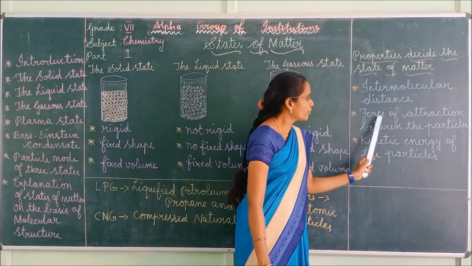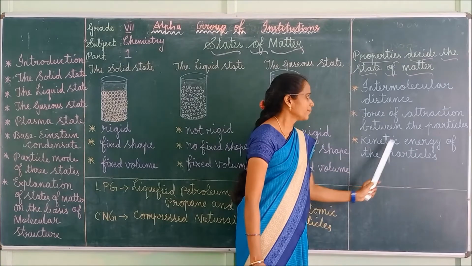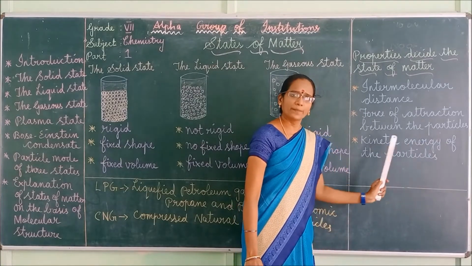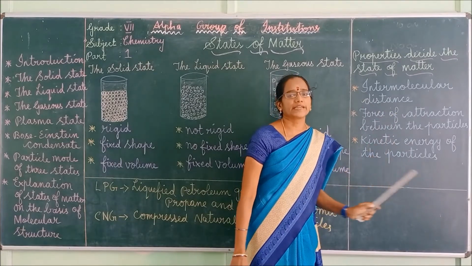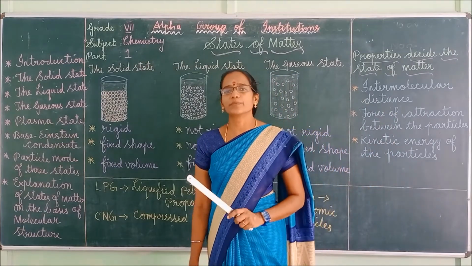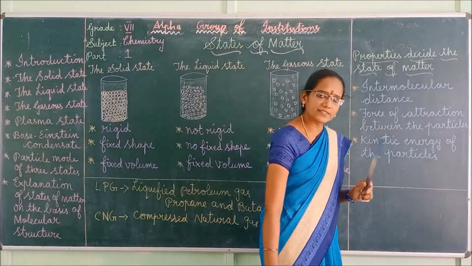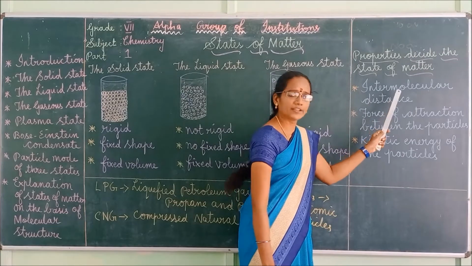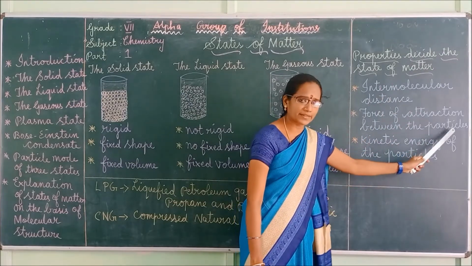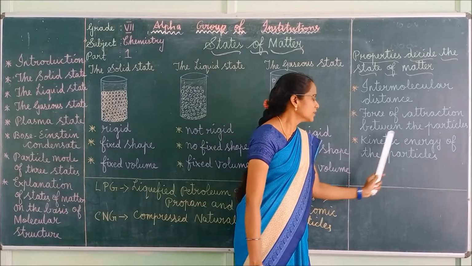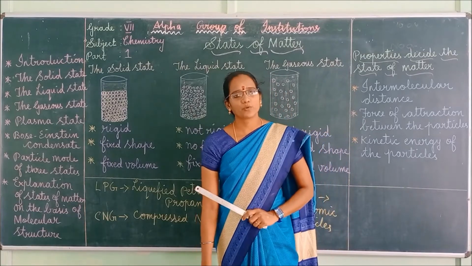Next is the force of attraction between the particles, and the third is the kinetic energy of the particles. These three properties decide the states of matter. You should remember this, children. It is a two-mark question. Got it children? Shall we move to the next one?